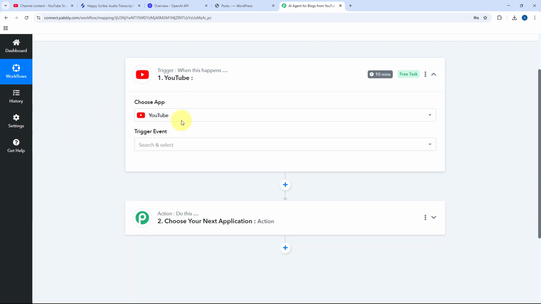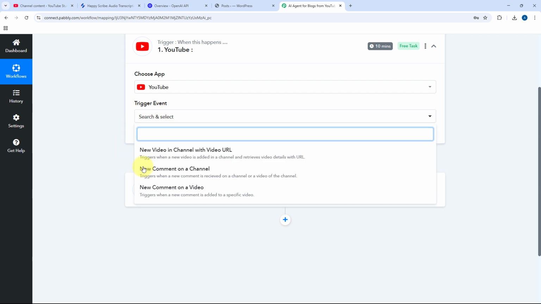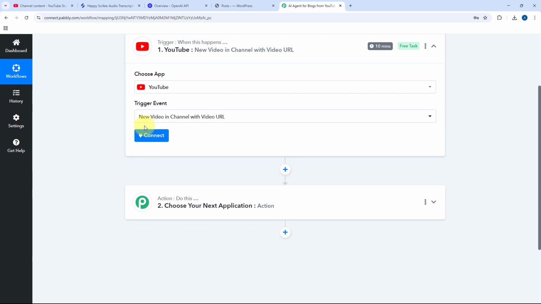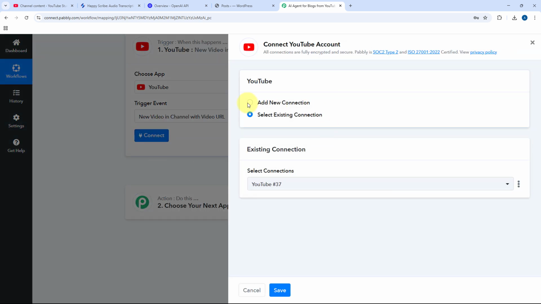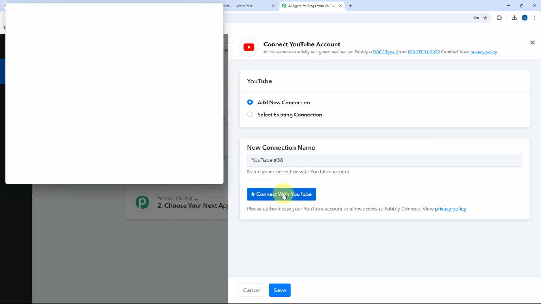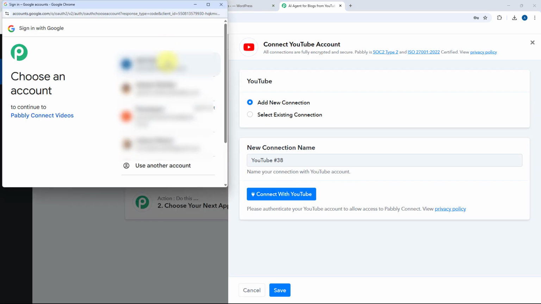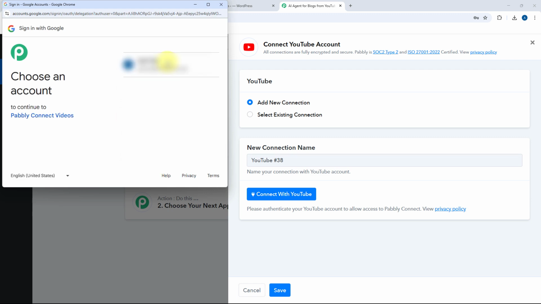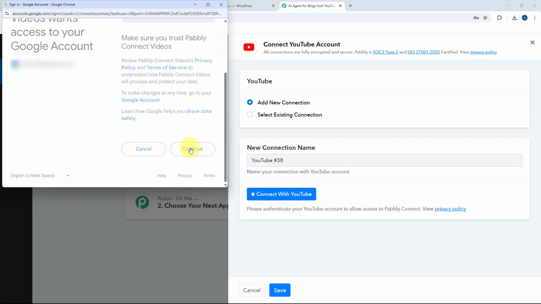Just select it. After selecting YouTube in trigger event from the drop-down, select the trigger event as new video in channel with video URL. Then just click on Connect and select Add New Connection. Now here we have to connect our YouTube account, our YouTube channel with this Pabbly Connect workflow, with this AI agent. For that, just click on this Connect with YouTube button, and here from this pop-up window, select your YouTube account, then just scroll down and click on Continue.